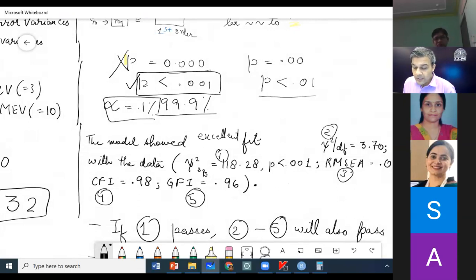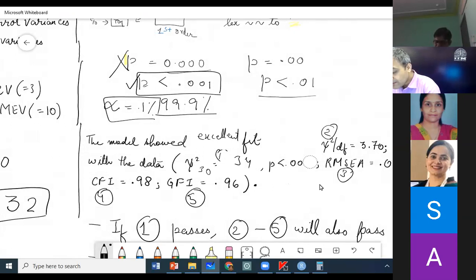What was the chi-square? Chi-square for 30 degrees of freedom was 34 something. My p-value was 0.26.